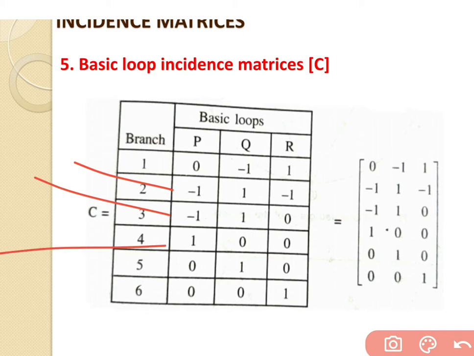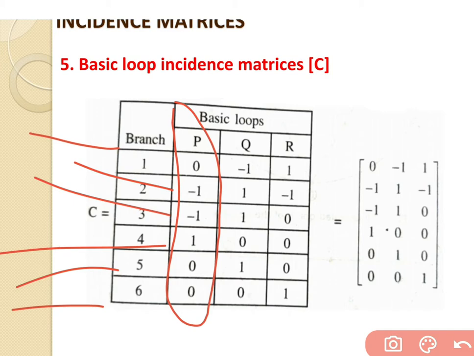For branch number 4, the direction we have chosen for P and the direction of the branch are both the same. That's why for branch number 4 we have written +1, whereas branches 1, 5 and 6 are not a part of the loop P, so we take the assumption of 0. So this is regarding loop number P.